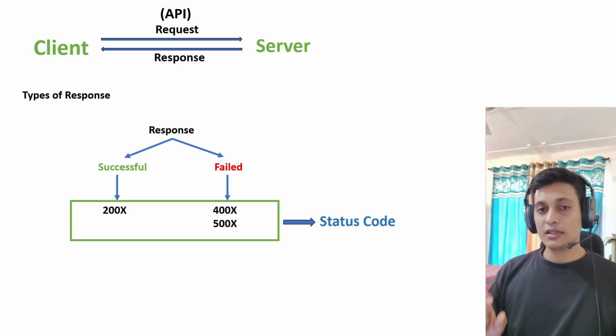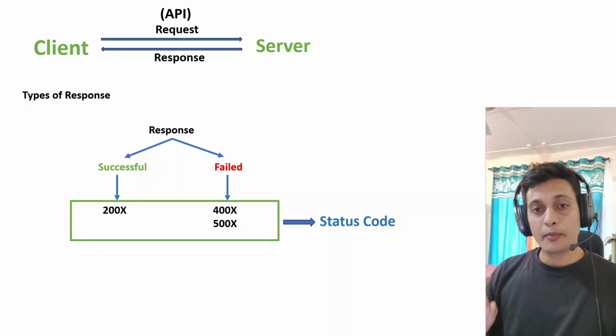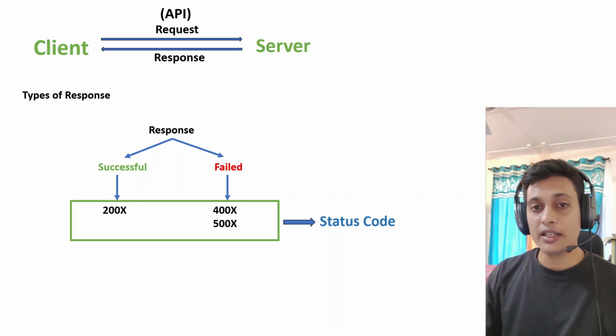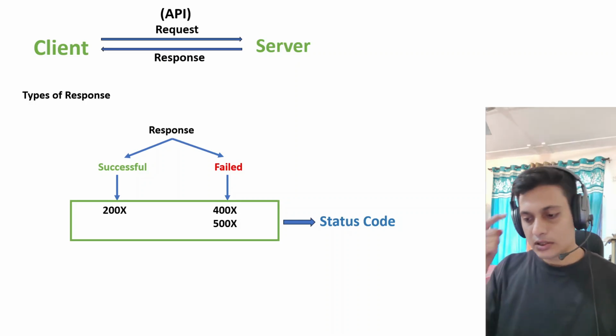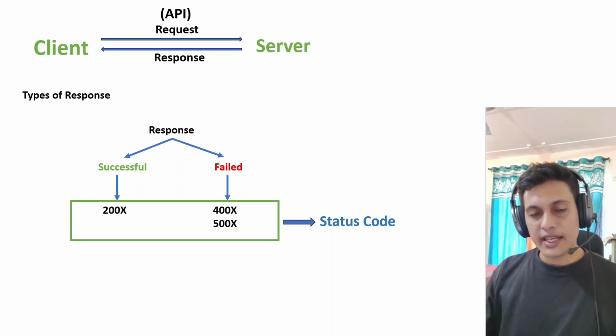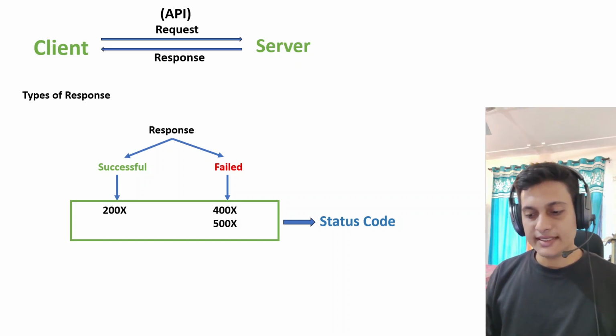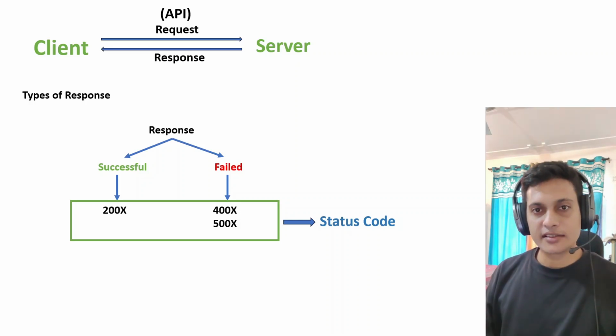These status codes will be read by the programs which run your user interface. User interface means the programs which run your Facebook or your Instagram or your software. Once they get the response from the server you are interacting with, they will read these status codes, and based upon these status codes, they will show you the next screen.